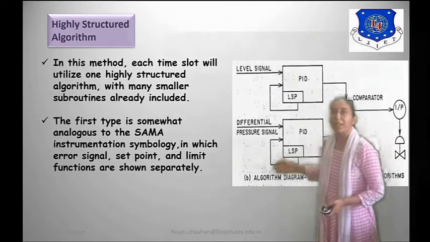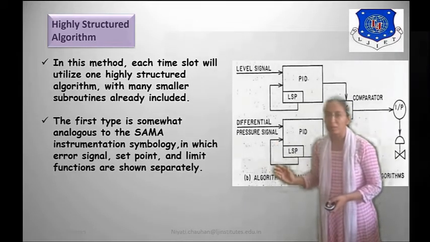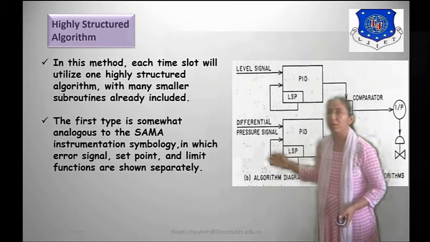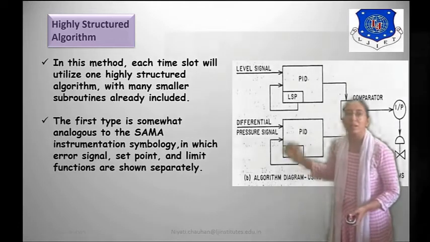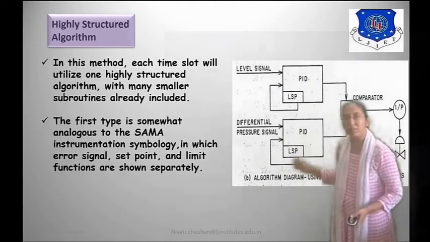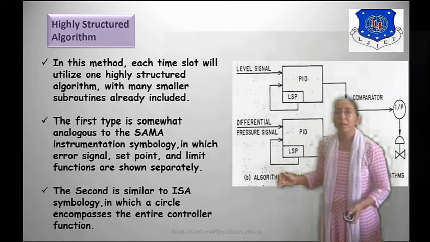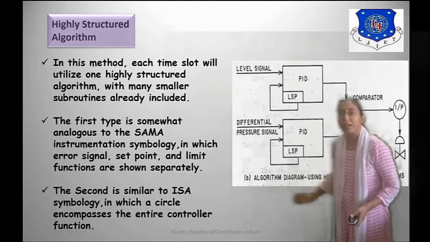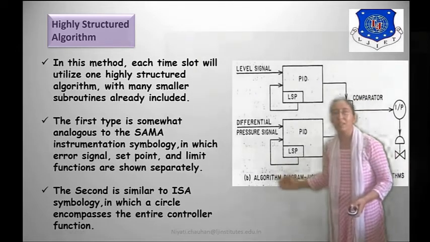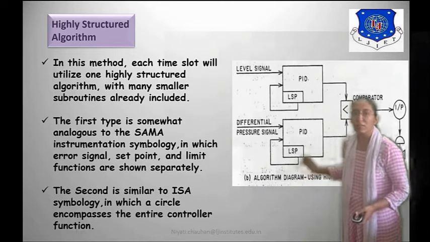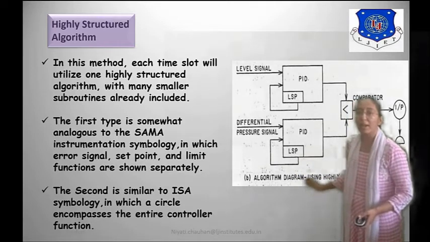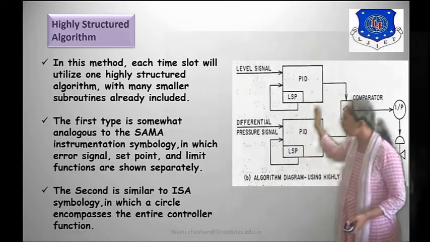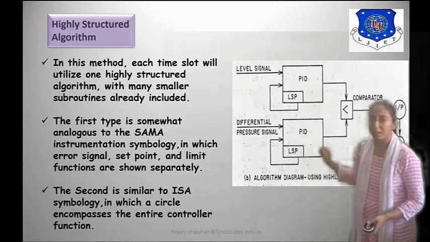So in the first type, that is basic algorithm, we are using standard symbols, and we separate set point, error signal, and limit functions. The second, that is highly structured algorithm, is similar to ISA symbology, in which a circle encompasses the entire control function. You can see it in the diagram.